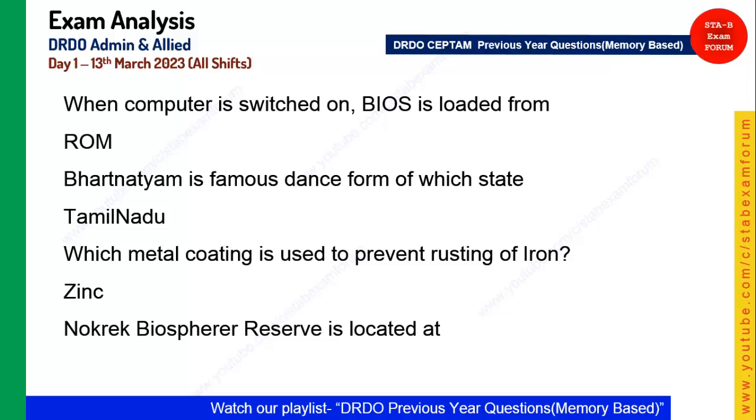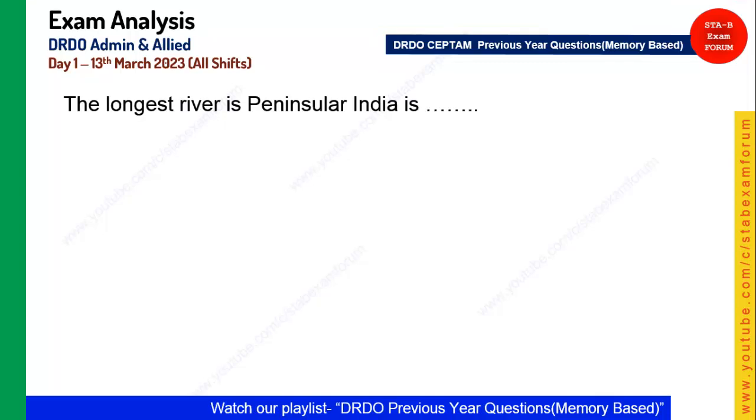Then a question from Biosphere Reserve: Nokrek Biosphere Reserve is located at which of the following places? And the answer for that question was Meghalaya. Meghalaya was the correct answer. So without wasting any time, let's see the next question.